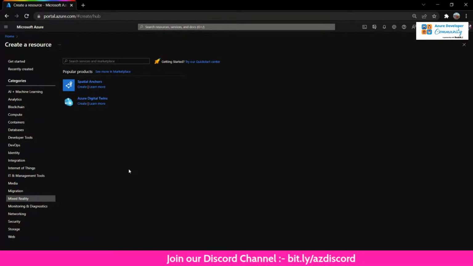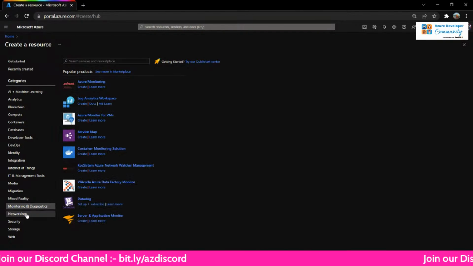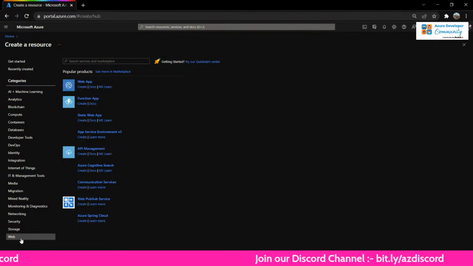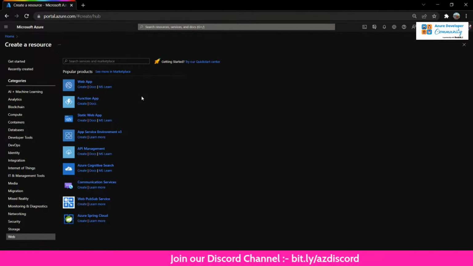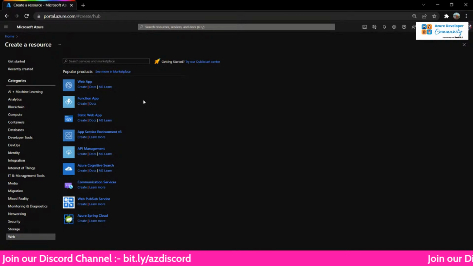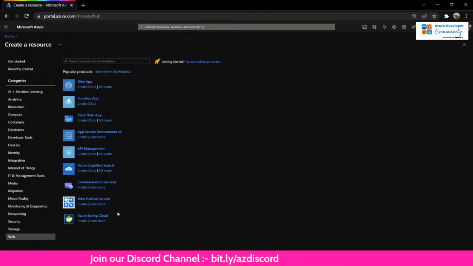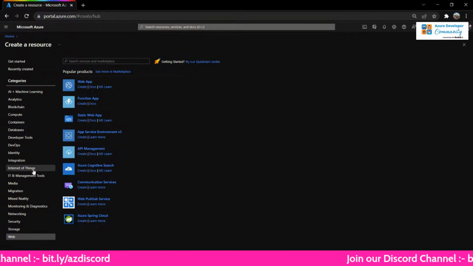So this is one of the applications, but there are a lot more other features that you can use. Then there's monitoring and diagnostics, networking, security, storage, and a web app. Functions app is again a serverless compute option that is available on Microsoft Azure. And app service environment, API management, Azure Cognitive Search, communication services, web pub sub, which is basically a publish and subscribe thing, and Azure Spring Cloud. So there are a lot of these things that you can see.